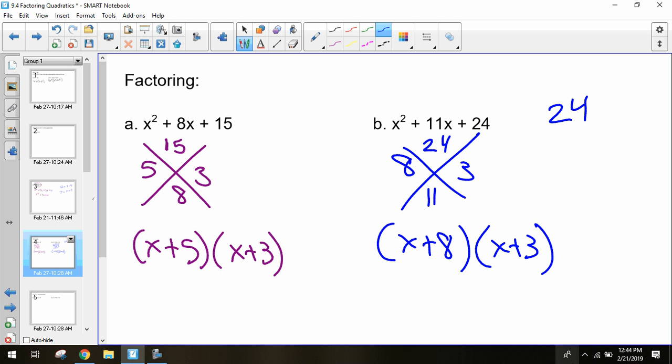If you're someone who has trouble thinking of factors, if you just have trouble coming up with 2 numbers that multiply, I have some factor multiplication tables just so you can reference, like, okay, I know 24 is here. Okay, so some factors of 24 are 6 and 4, 2 and 12. That way you can start getting those factors if you have trouble pulling them up off the top of your head. So I'll pass these around. You don't have to use these, but they can be beneficial if you have trouble with that.